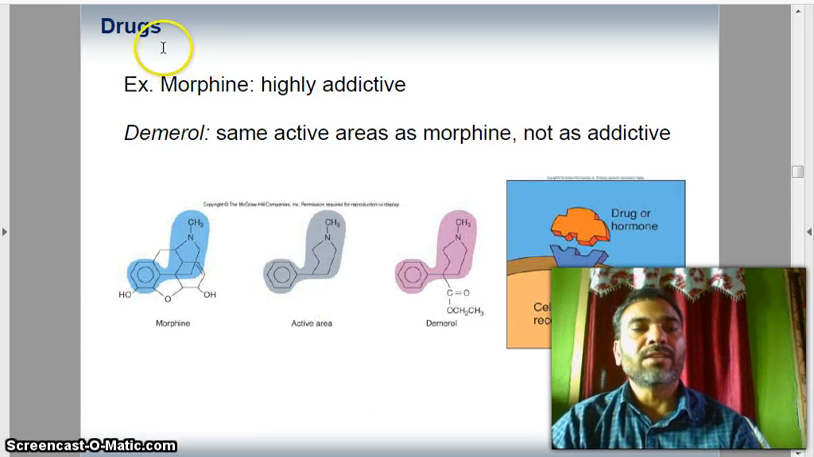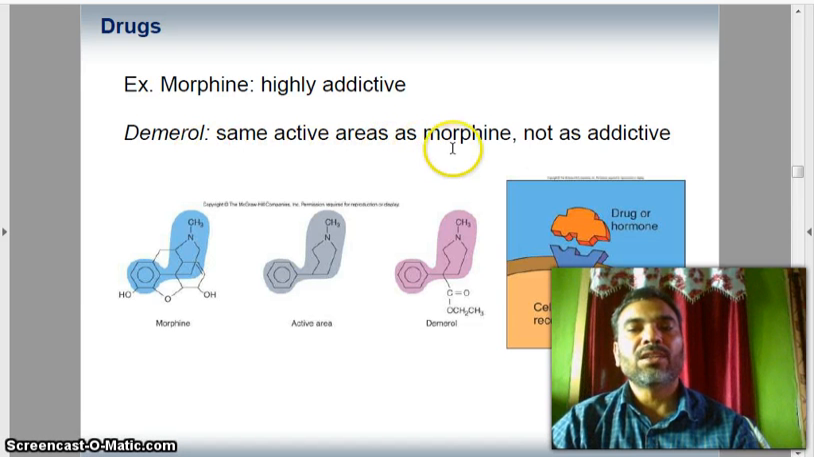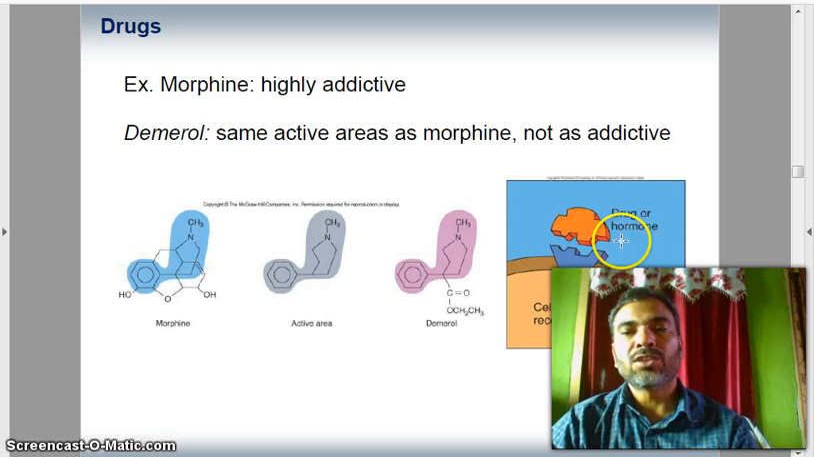Now, drug example: morphine, highly addictive. Demerol has the same active areas as morphine, but is not as addictive. You see the morphine active area. So drug or molecules, cell membrane and receptor site. This is the drug or hormones and the cell membrane receptor site.